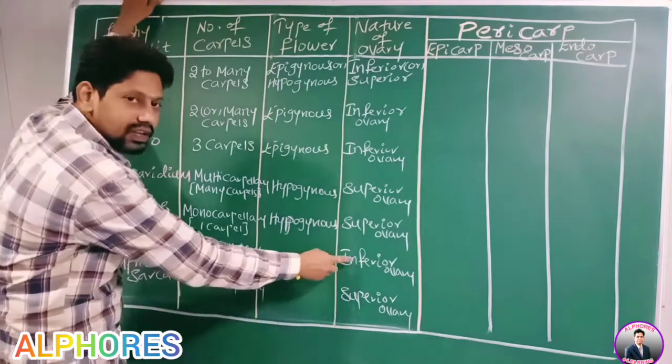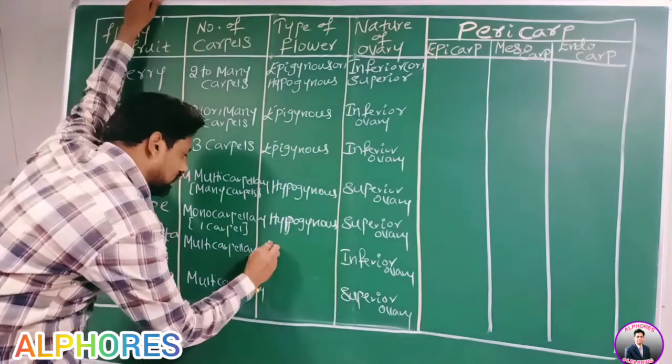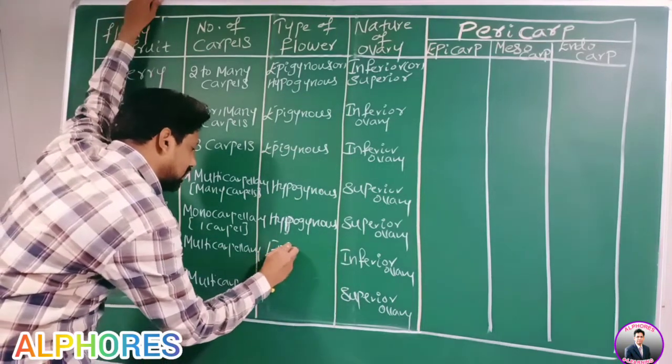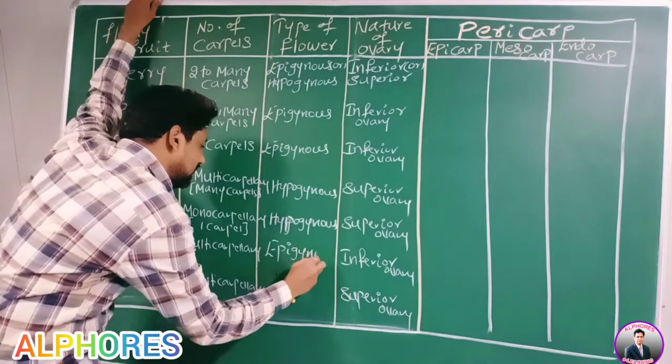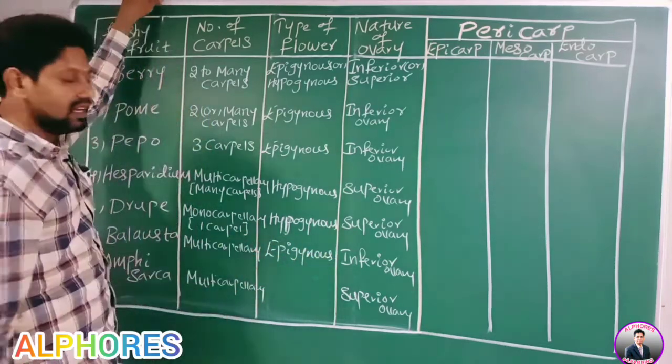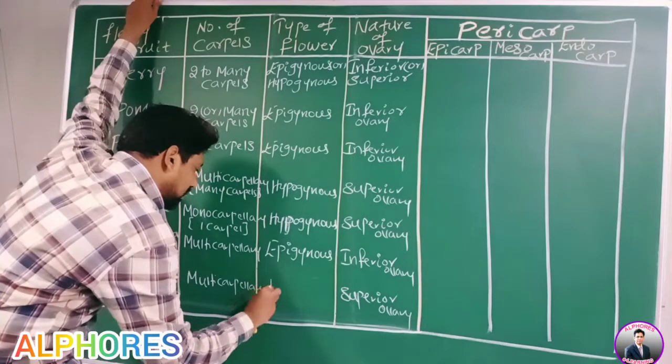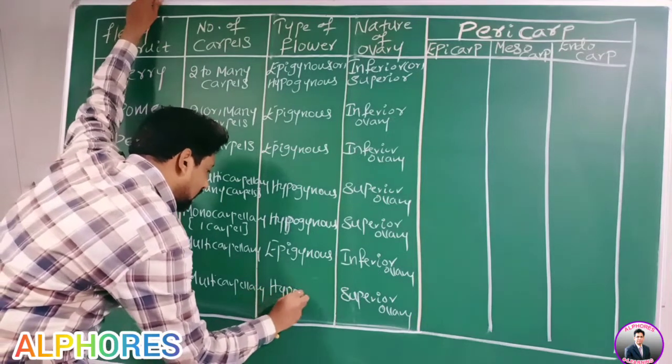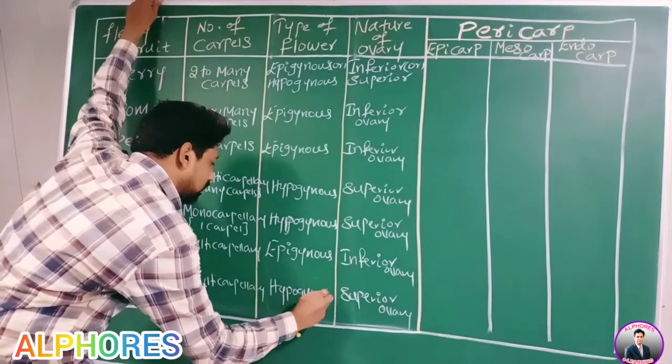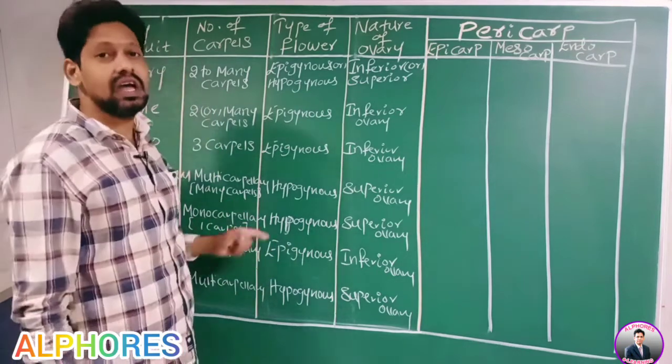Here it is inferior ovary, the flower becomes epigynous. Here it is superior ovary, therefore the flower becomes hypogynous.